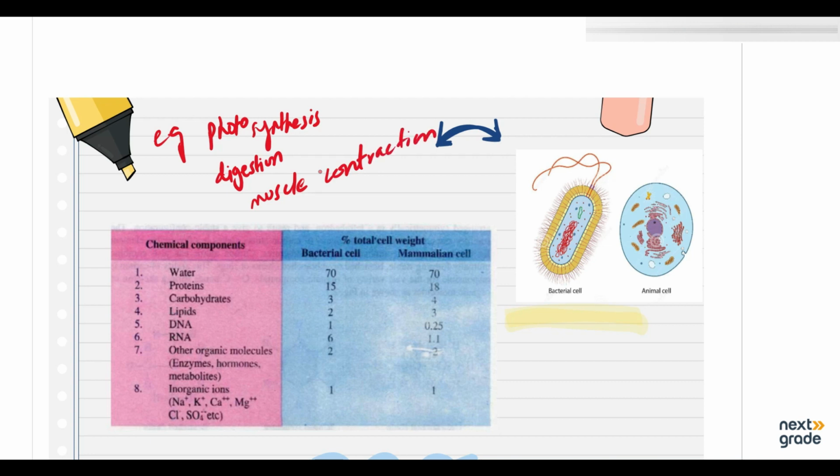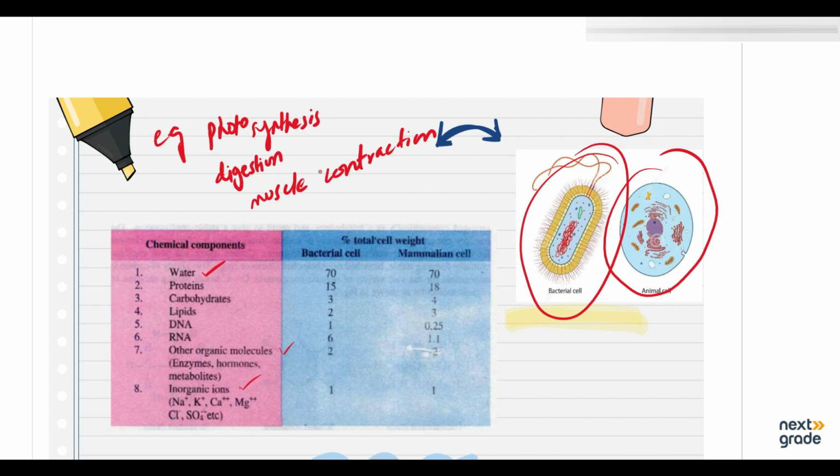After that, we see that all living things are made of certain chemical compounds, which are both organic and inorganic. So if we take a typical animal cell and a bacterial cell, what is the chemical composition of a bacterial and a mammalian cell? If you see the water, the inorganic ions and the organic molecules, these are the same. Apart from that, proteins make up 15% of the total weight of the bacterial cell and 18% of the mammalian cell. Carbohydrates are 3% of the bacterial cell and 4% of the mammalian cell. Then there are lipids, DNA and RNA, which account for 2, 1 and 6% in the bacterial cell and 3, 0.25 and 1.1% in the mammalian cell. So this is what the chemical composition of the bacterial and the animal cell looks like.